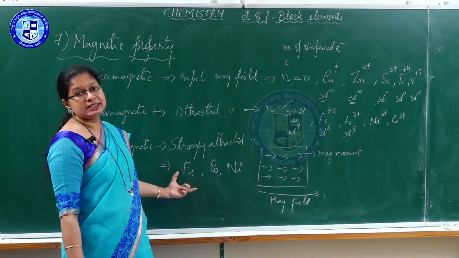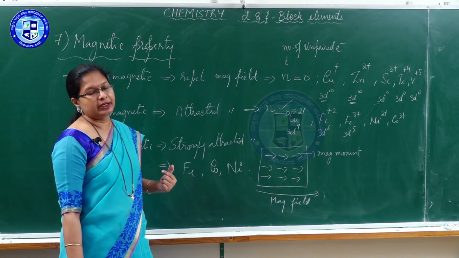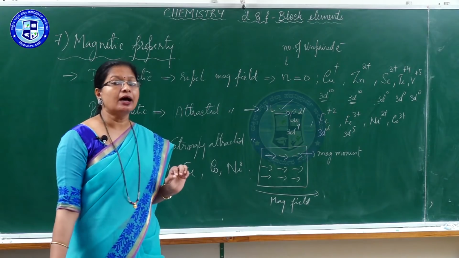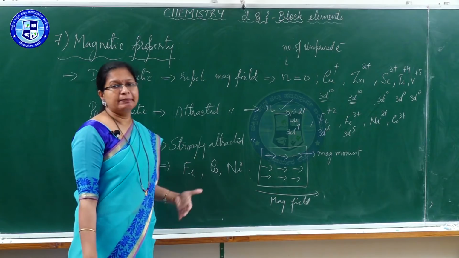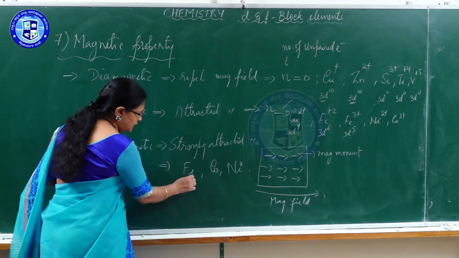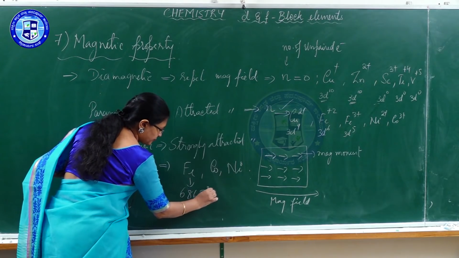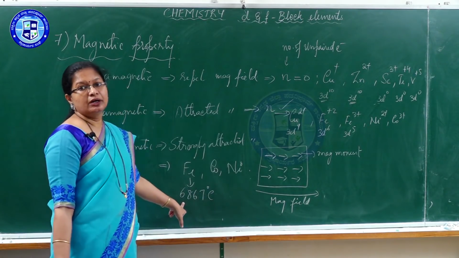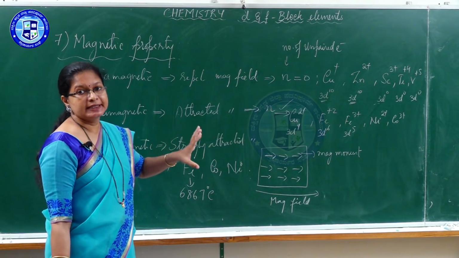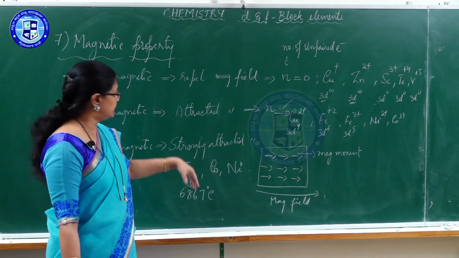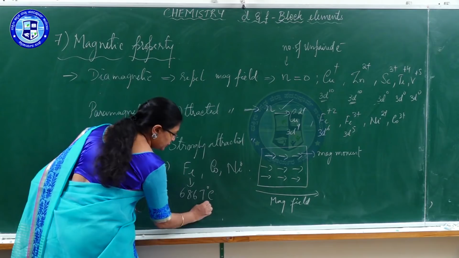Here if these substances are heated to a certain temperature, then they turn into paramagnetic. Otherwise these substances are strongly magnetic, called ferromagnetic, which is permanent magnetism. Like iron, if heated to around 680 degrees Celsius, then it will lose its magnetism permanently. It turns into a paramagnetic substance, and this temperature is called the Curie point.